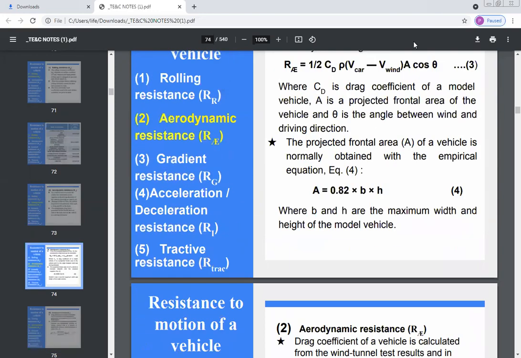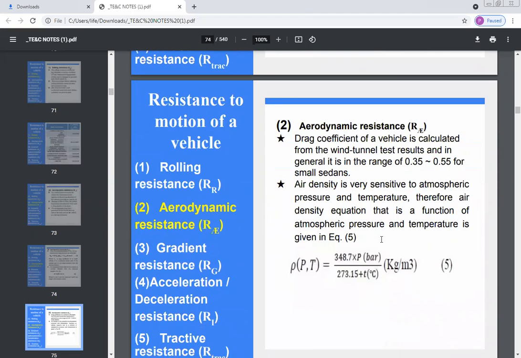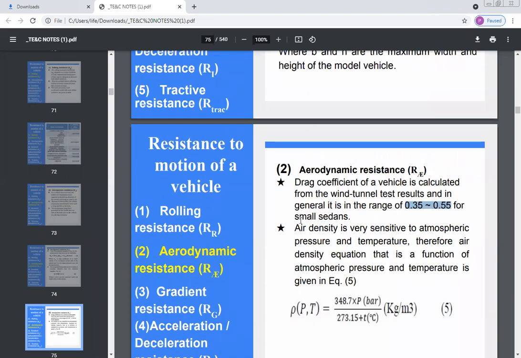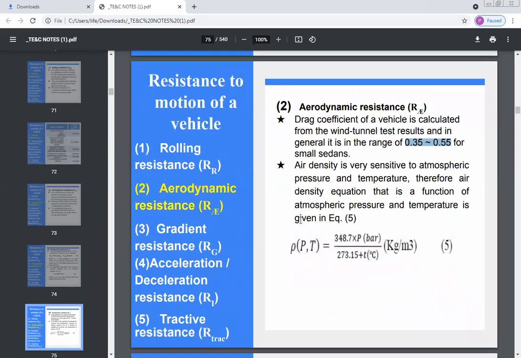त्यामध्ये CD हा ड्रॅग कोएफिशियंट होता. तर ड्रॅग कोएफिशियंट कसा कॅल्क्युलेट करायचा बघा. जनरली the drag coefficient has the range between 0.32 to 0.55. Okay, so no need to remember all this atmospheric pressure and temperature. Just remember the value of drag coefficient varies between 0.35 to 0.55, which is required to calculate the aerodynamic resistance.